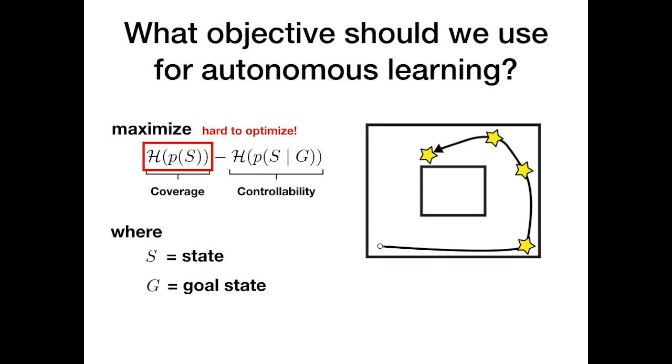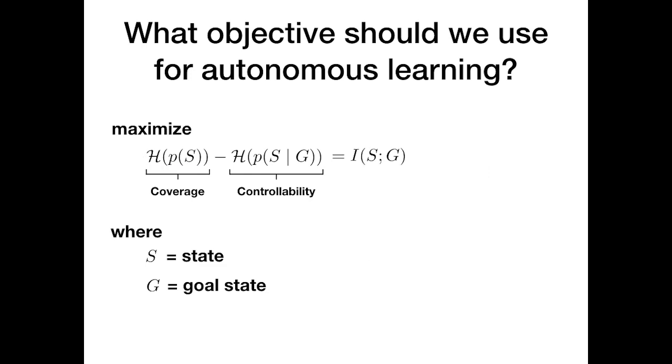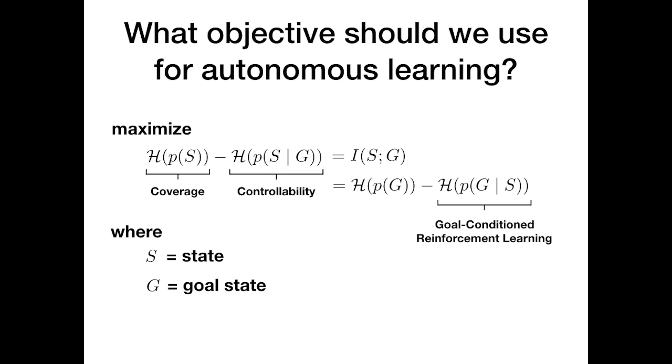Unfortunately, this objective can be difficult to optimize, as it requires computing and optimizing the marginal state distribution entropy, which depends both on the policy and the potentially unknown environment dynamics. We can avoid this challenging optimization by noting that this objective is simply the mutual information between the goals and the states, which we can rewrite as follows. The second term is the conditional entropy of the goal, given the state. Intuitively, this term tells us that we should be able to discern the goal given the current state. We can effectively optimize this objective by training a goal-conditioned policy to quickly reach a goal.